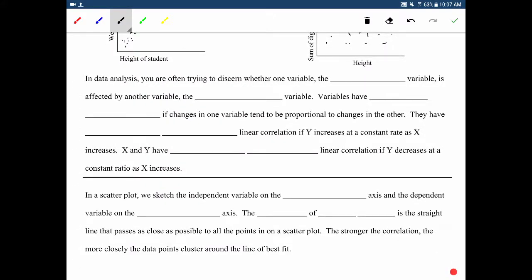So in data analysis, you are often trying to discern whether one variable, the dependent variable, is affected by another variable, the independent variable.